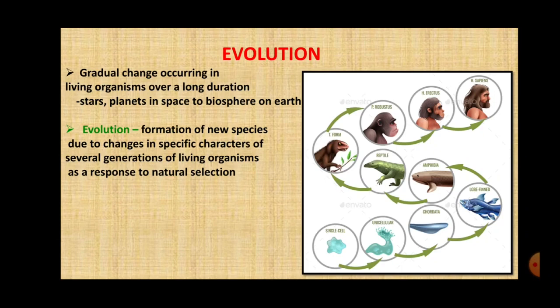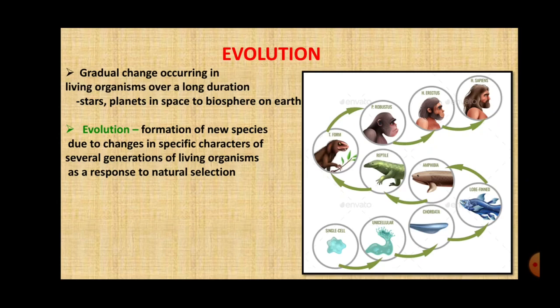For example, our ancestors lived in the forest. They used to eat raw food, so they needed wisdom teeth. But now we are very much developed and we eat cooked food, which is soft and easy to chew. So the function of the wisdom tooth is not required, but still it is there in our body.